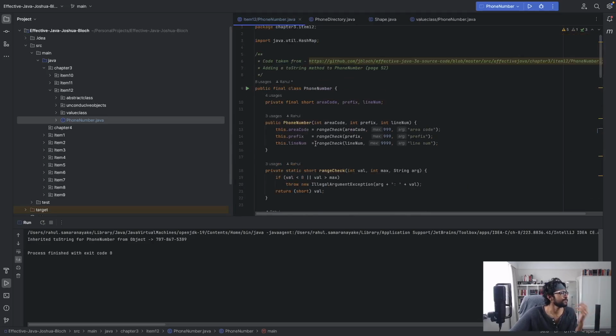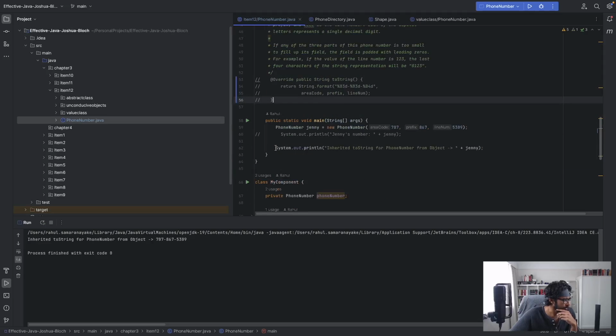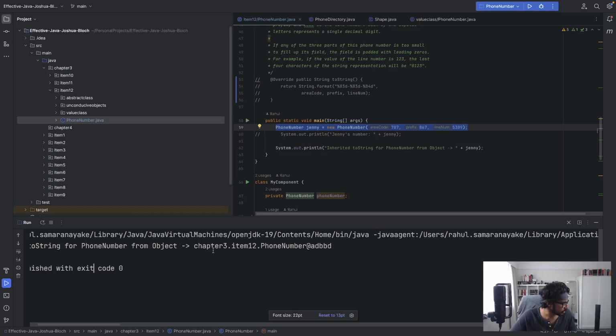So if we take a look at this PhoneNumber class, which is what Joshua Bloch has given in his demo, by default, if we don't override the ToString method, and here in line number 59, I've created an object of PhoneNumber, an object called Jenny, and given it the area code, the prefix, and the line num, and if I print this object, you'll see what you get is the name of the class with its package location, and then the unsigned hexadecimal.